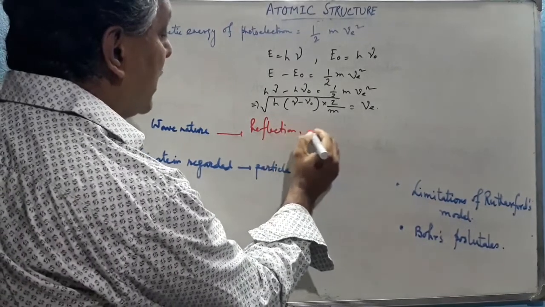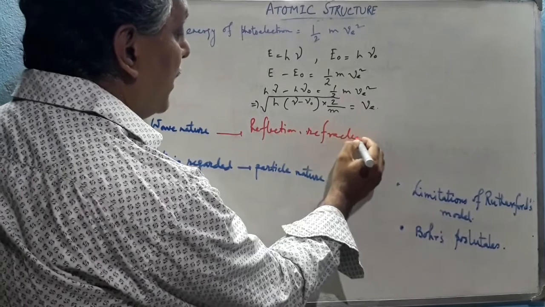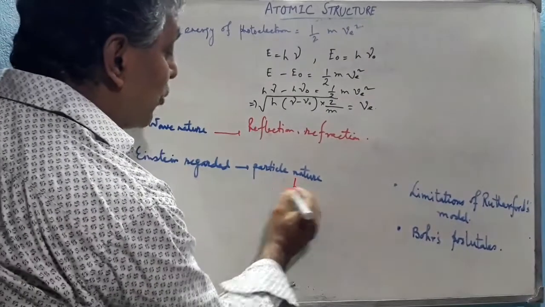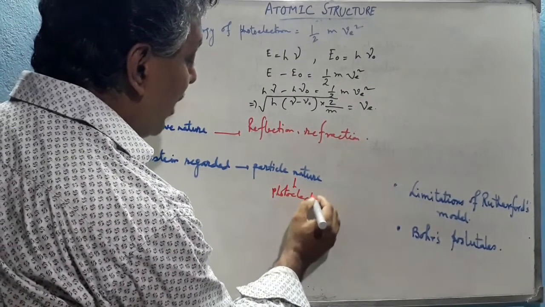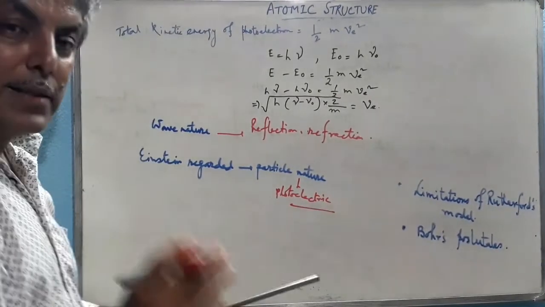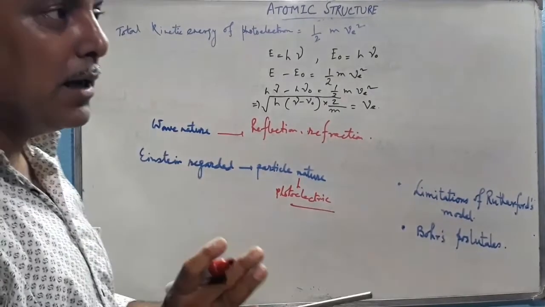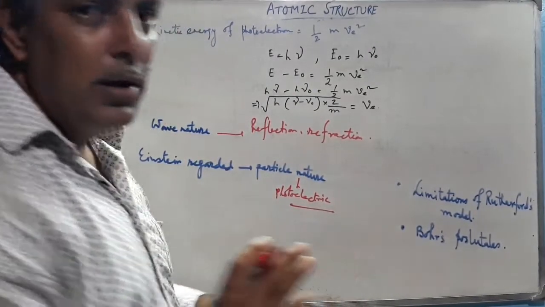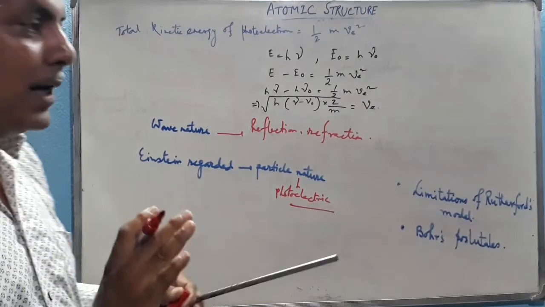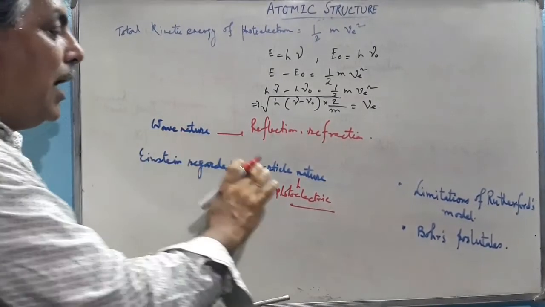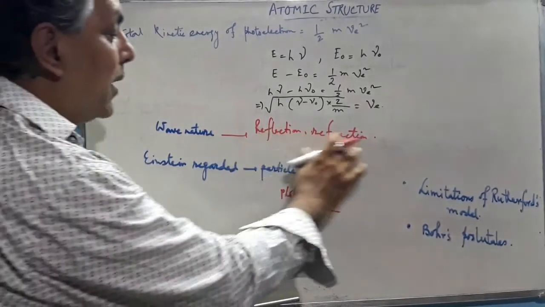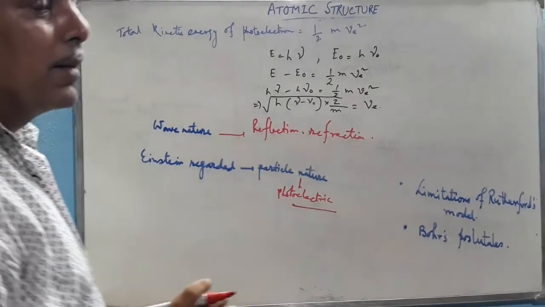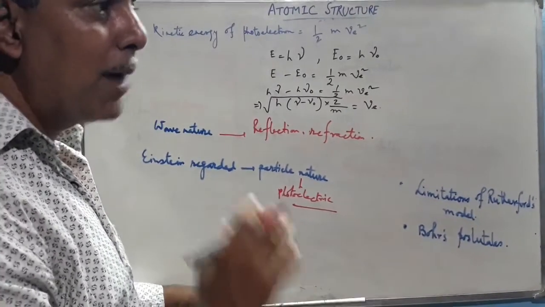But Einstein regarded the particle nature of light, which explains the photoelectric effect, diffraction, black body radiation, etc. So electromagnetic radiation shows dual nature, both wave nature and particle nature.